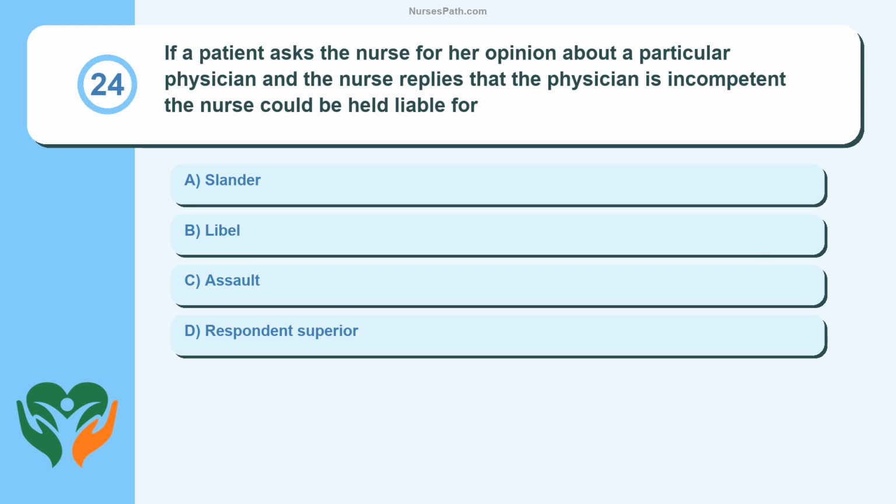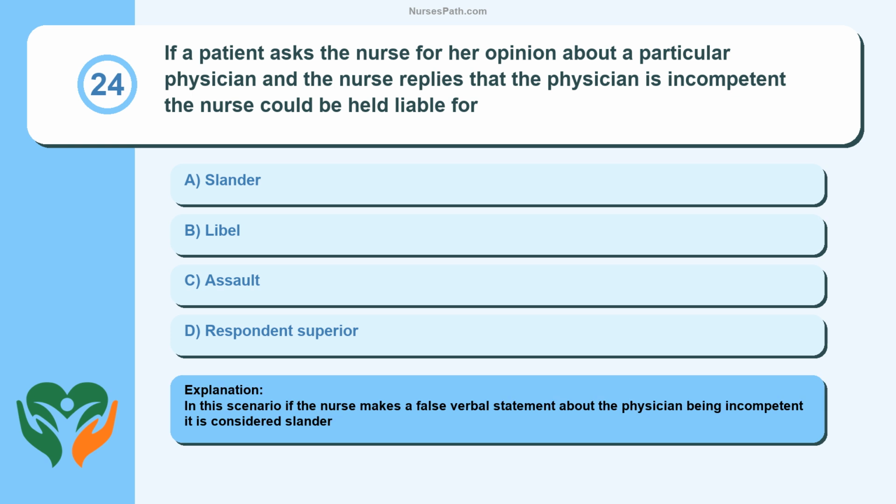Question 24. If a patient asks the nurse for her opinion about a particular physician and the nurse replies that the physician is incompetent, the nurse could be held liable for slander, libel, assault, respondeat superior. In this scenario, if the nurse makes a false verbal statement about the physician being incompetent, it is considered slander.